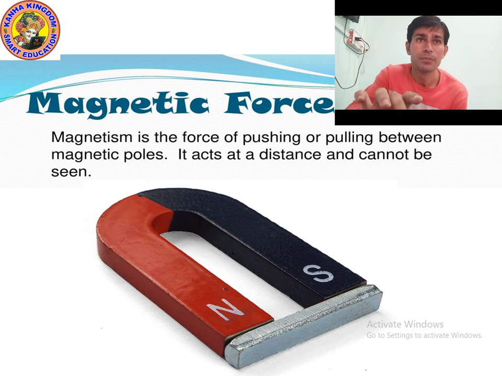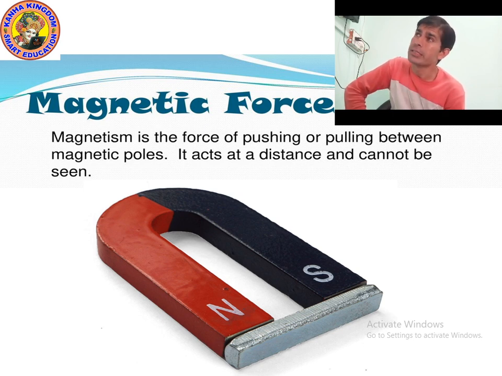One more thing I want to say: a magnet does not apply force on all objects. Magnetic force cannot attract all objects. It attracts only some objects. Magnetic force can attract iron, nickel and cobalt. These can be attracted by this force.